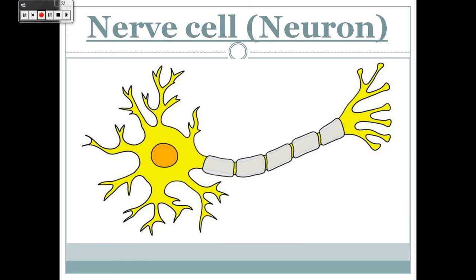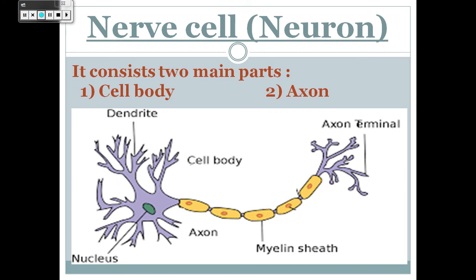Primary 6, this is the picture of a nerve cell. In this figure, you can see that the nerve cell consists of two main parts, the cell body and the axon. The cell body consists of the cytoplasm, which is the liquid inside, the nucleus, which is this circle, the outer membrane called the plasma membrane, and these branches called dendrites.